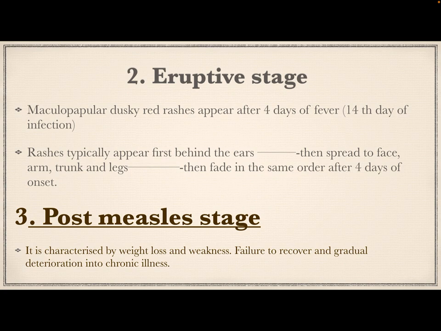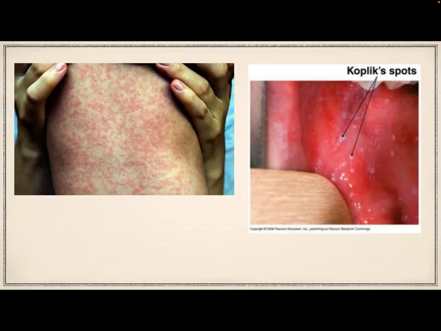The third stage is the post-measles stage. It is characterized by weight loss and weakness. There may be failure to recover and gradual deterioration into chronic illness. These are the Koplik spots and the body rashes, the maculopapular rashes.